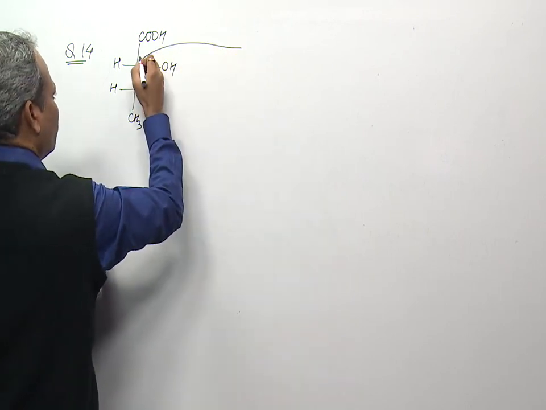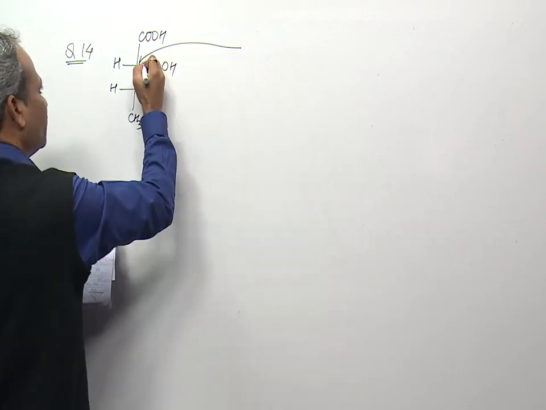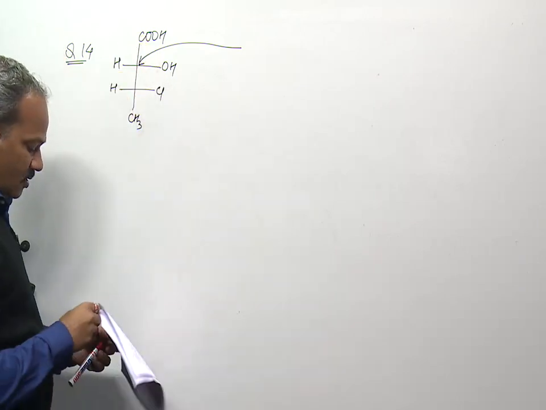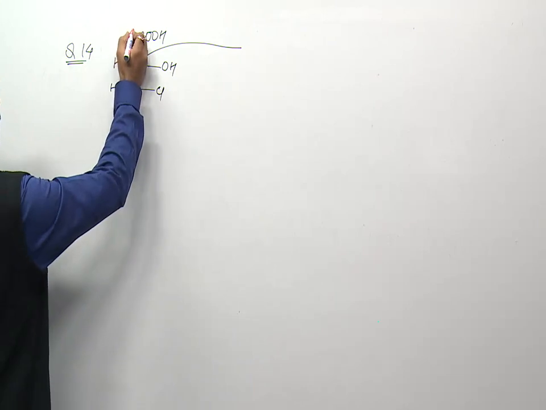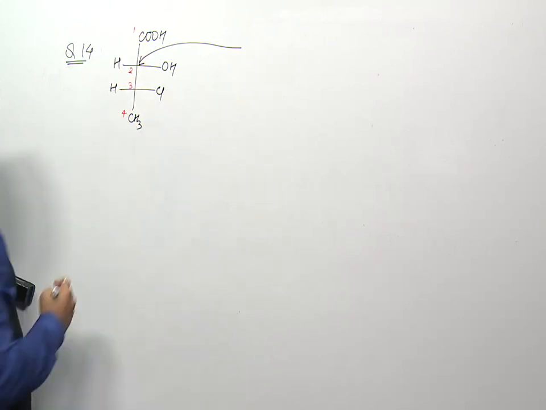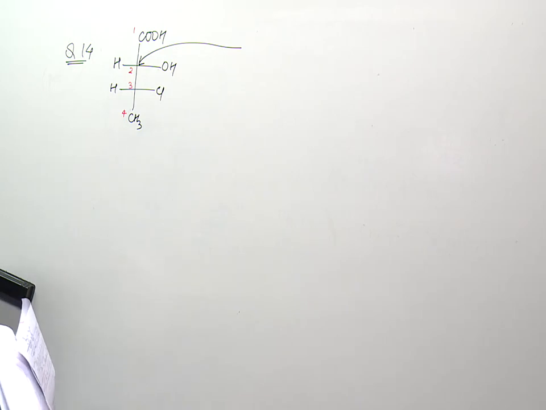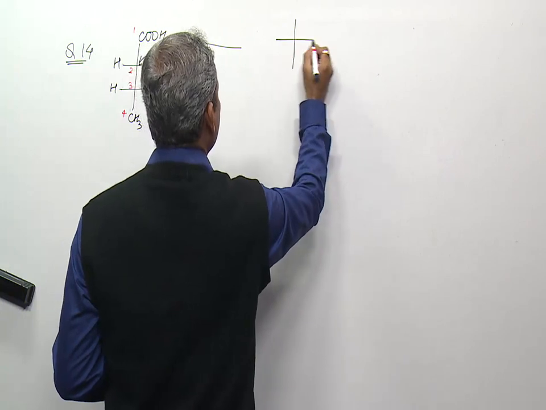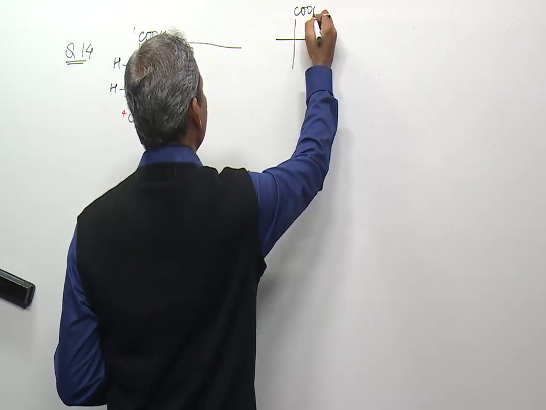First of all, we try to find out the electronic configuration of this chiral carbon atom. This is the second chiral carbon atom. On naming, this will be the order of numbering, because COOH is the principal functional group. So for this chiral carbon atom, we can consider